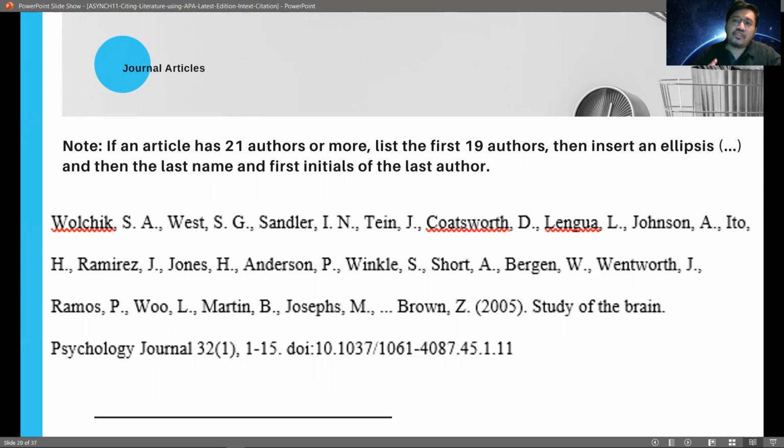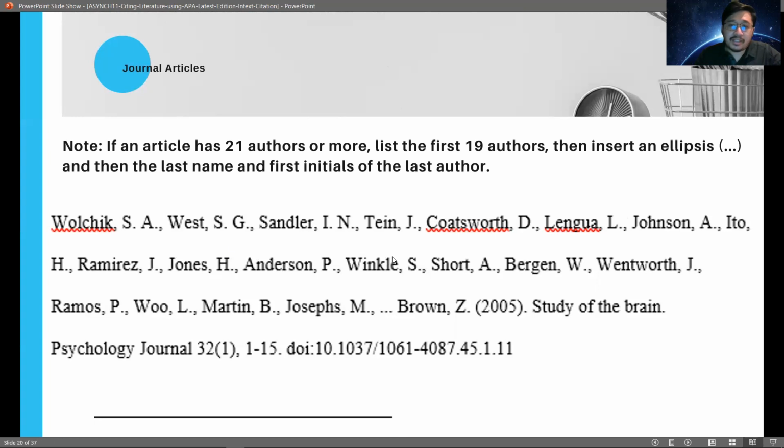Now, what if the journal article has 21 authors or more? There are instances in which it's like that. If this happens, we should only list the first 19 authors. Don't forget, only the first 19 authors will be stated. After the 19th author, we state an ellipsis. An ellipsis is the three-dotted punctuation mark. Then after the ellipsis, we state the last name and the first initials of the last author. So take a look at the example below.